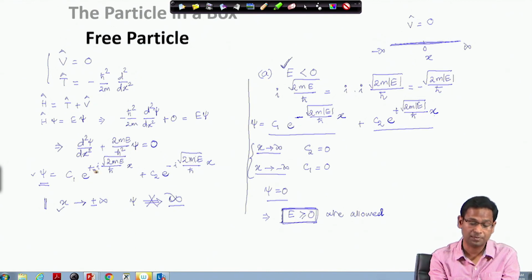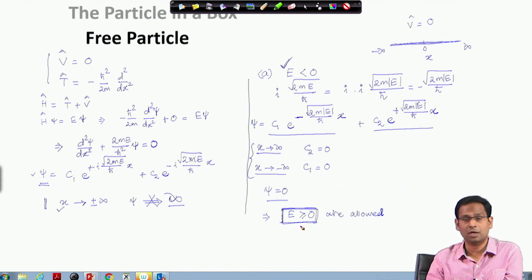When E is positive or E is 0, this quantity is real, overall this quantity is imaginary, and e to the power plus i theta or e to the power minus i theta can be expressed in terms of a cosine theta and sine theta term. And when I express something in cosine theta and sine theta term, the advantage is that the cosine function and sine function are bound between plus 1 and minus 1, so therefore they would never become infinite. So my wave function for E greater than or equal to 0 remains finite even as x goes to plus infinite or minus infinite.